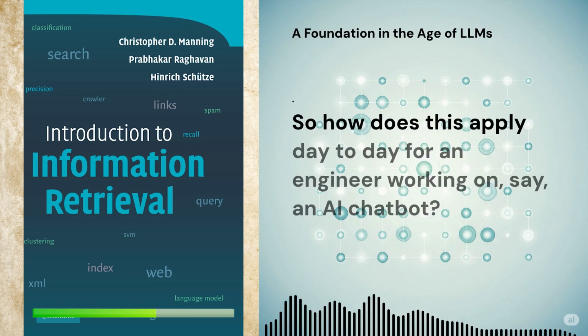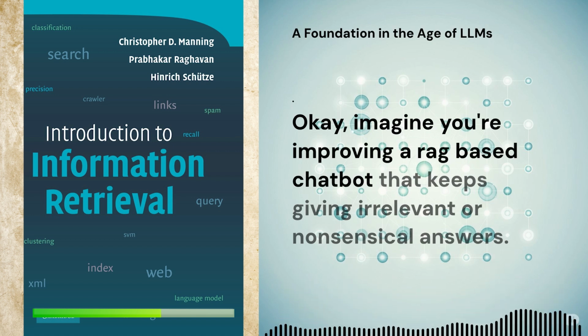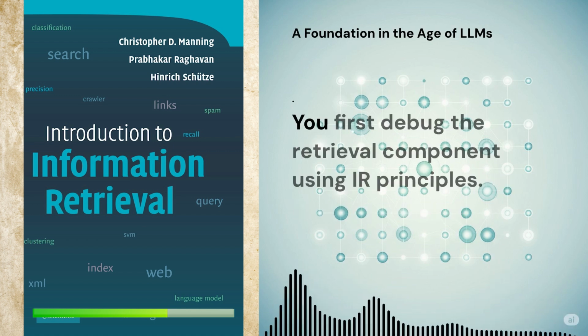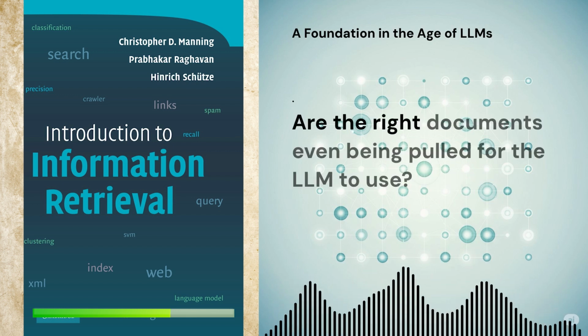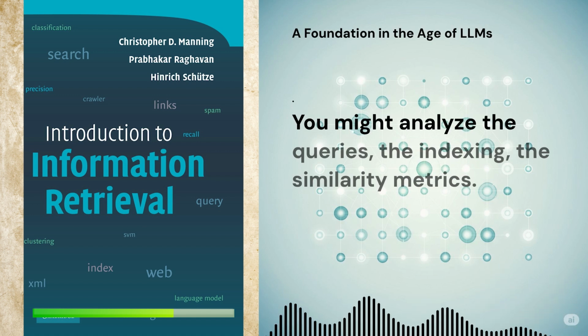So how does this apply day to day for an engineer working on, say, an AI chatbot? Okay, imagine you're improving your RAG-based chatbot that keeps giving irrelevant or nonsensical answers. Your first instinct shouldn't be just to blame the LLM. Debug the retrieval first. Exactly. You first debug the retrieval component using IR principles. Are the right documents even being pulled for the LLM to use? You might analyze the queries, the indexing, the similarity metrics.